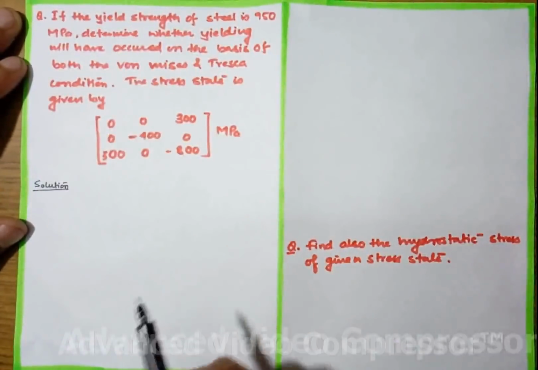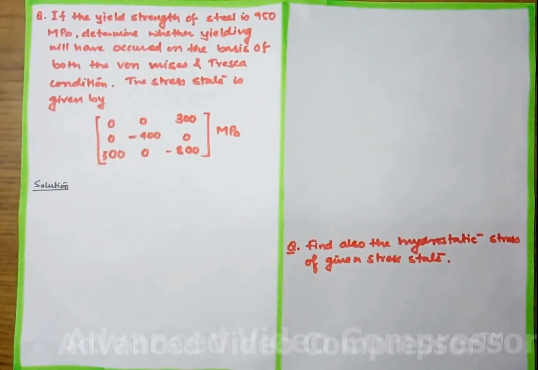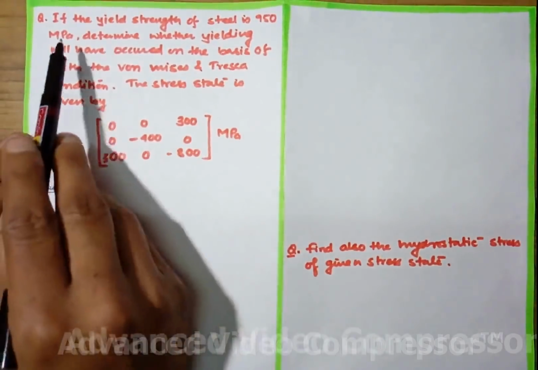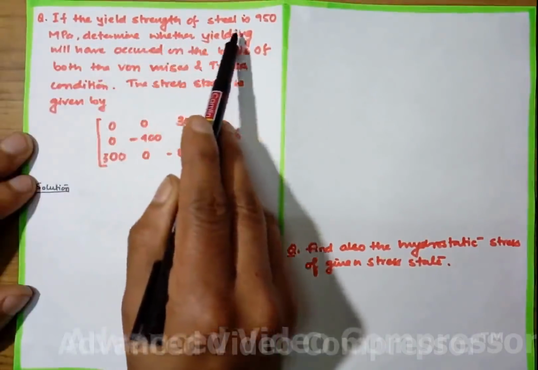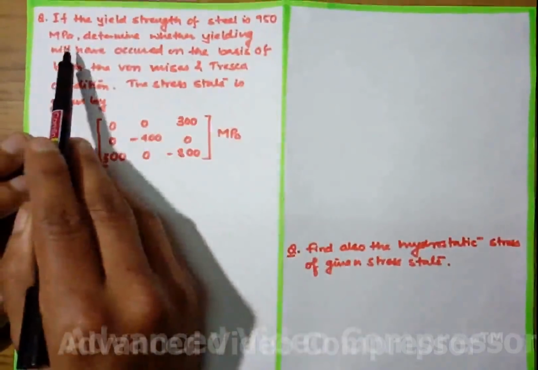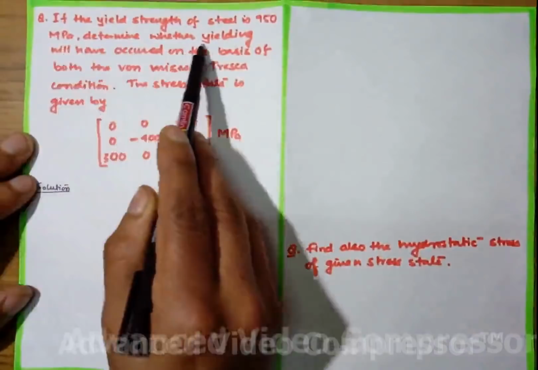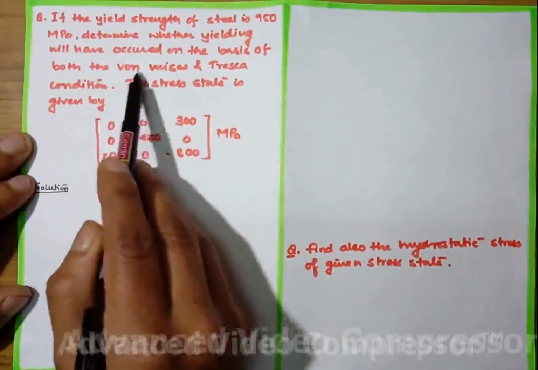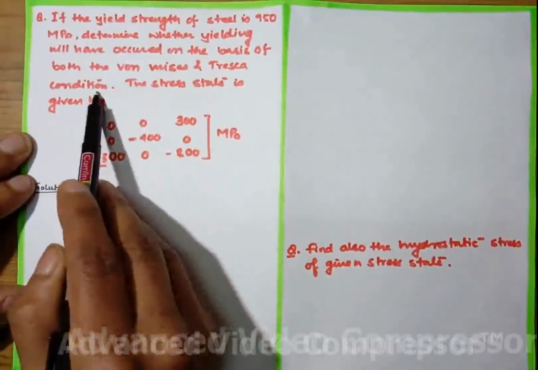Patel. Today we will discuss the von Mises criteria and Tresca criteria of yielding. The question which I have selected is: if the yield strength of steel is 950 MPa, determine whether yielding will have occurred on the basis of both the von Mises and Tresca conditions.